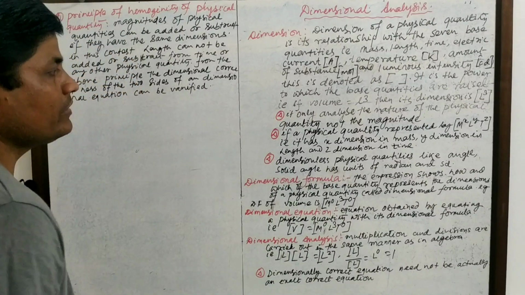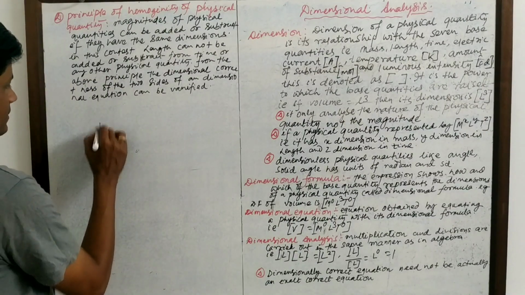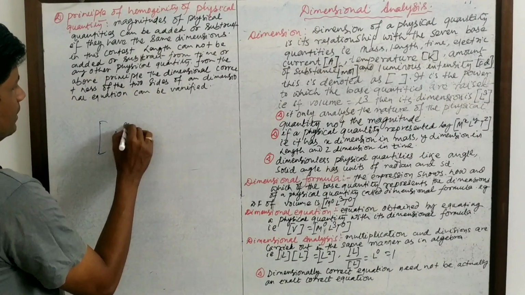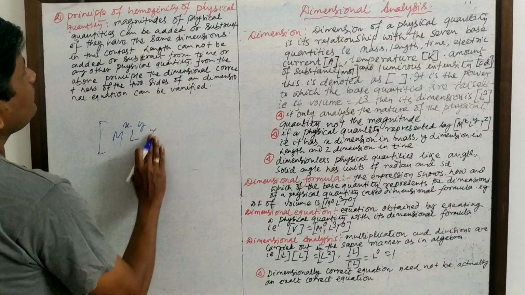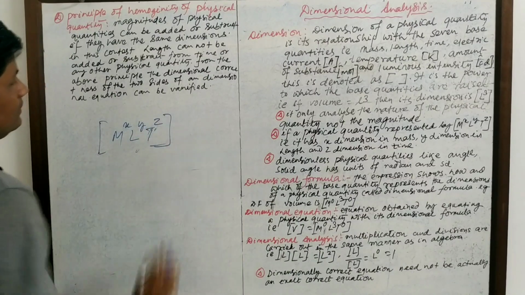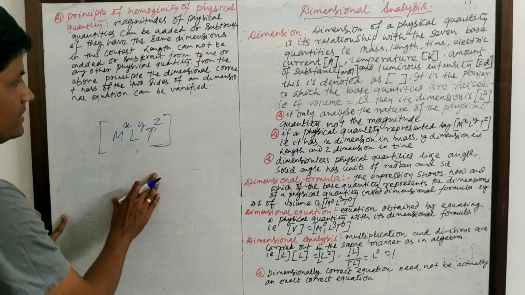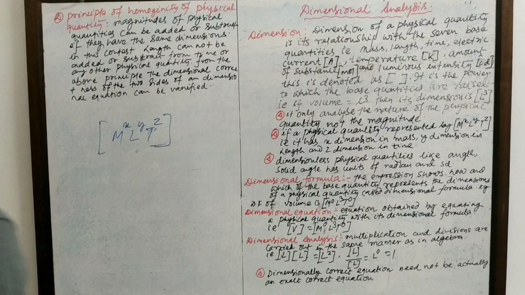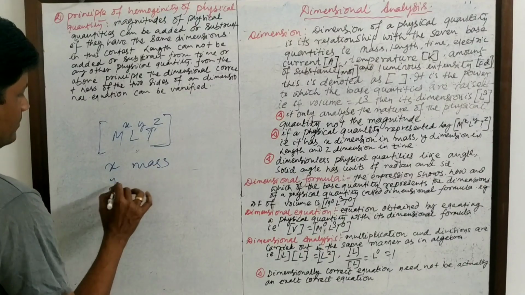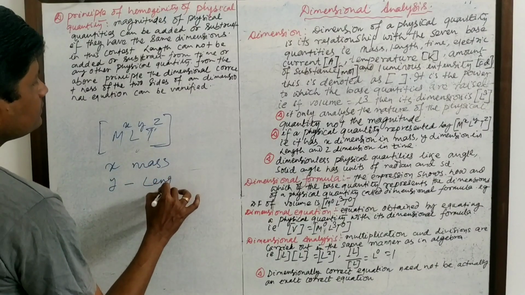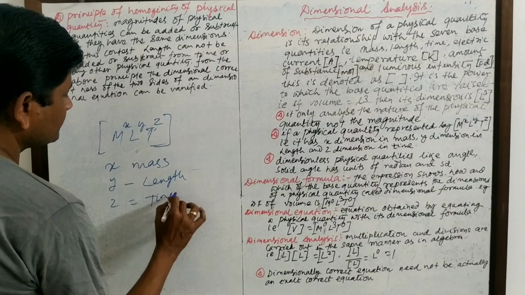If a physical quantity is represented by M^x L^y T^z, written in this way, then it means that we are dealing with the dimensions of a physical quantity, that it has x dimension in mass, y dimension in length, z dimension in time.